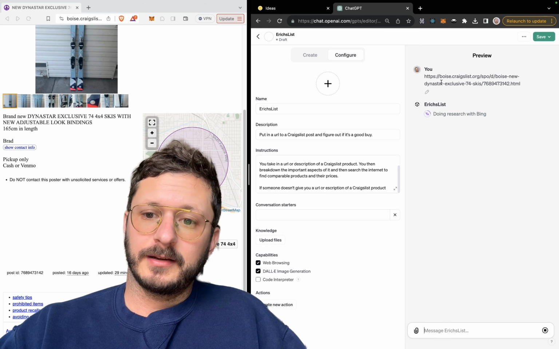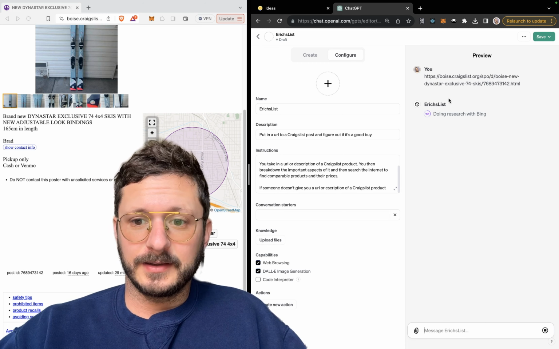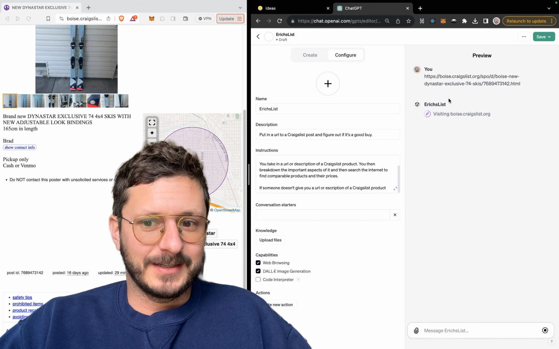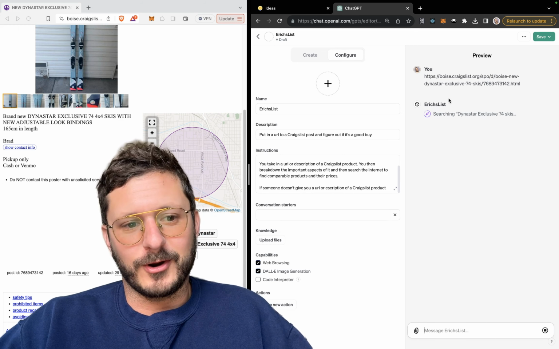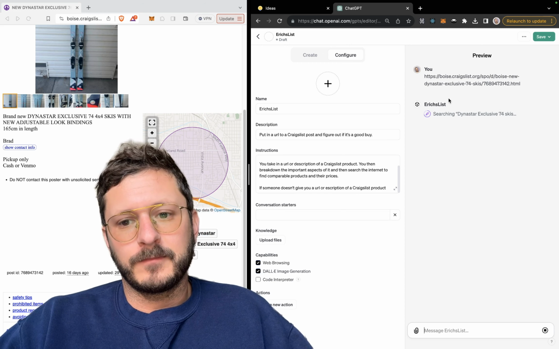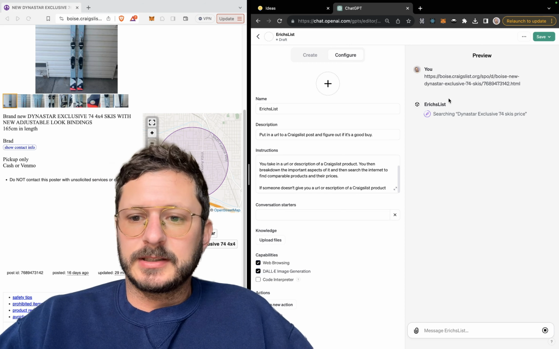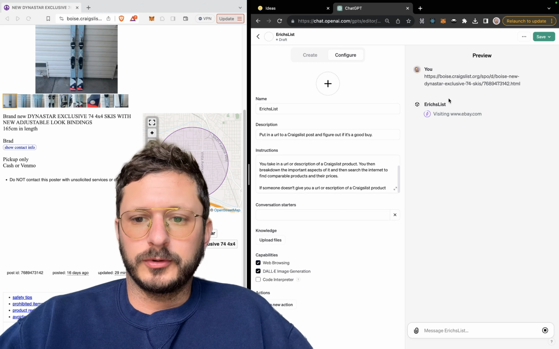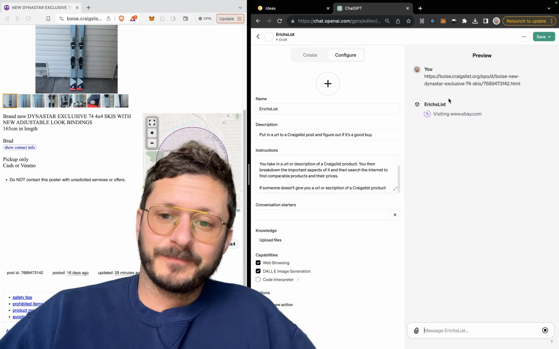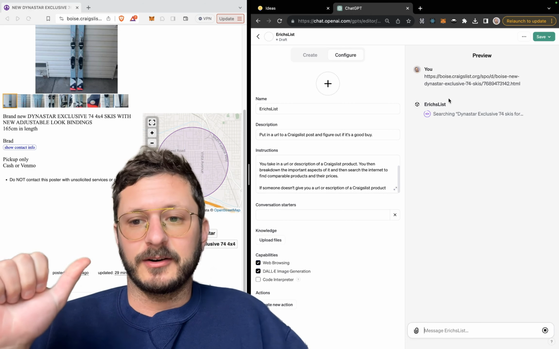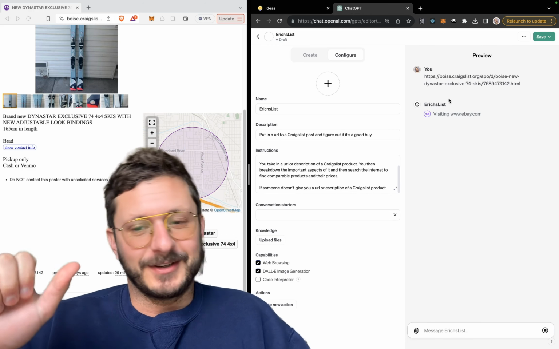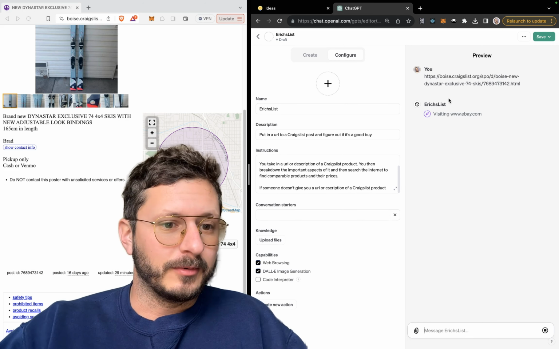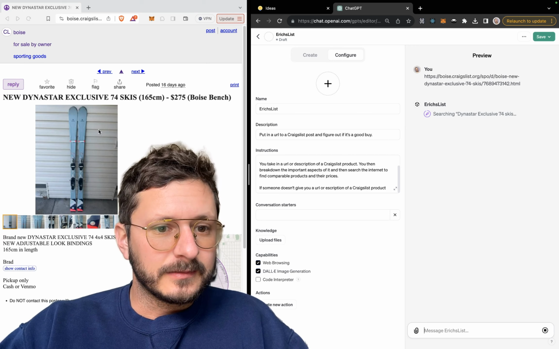Looks like it's got the idea. I gave it this link. Now it's doing research with Bing. Visiting boisecraigslist.org. Ooh, it's going through all of them. Pretty incredible. So it looks like it already went and searched Boise Craigslist, and now it's searching through eBay to see if there's any comparable skis.